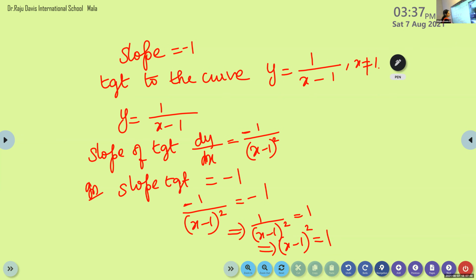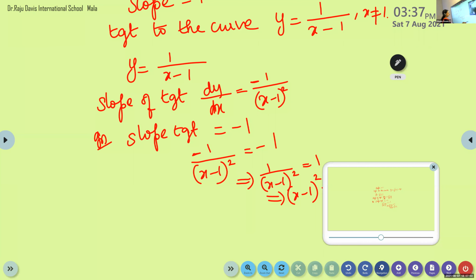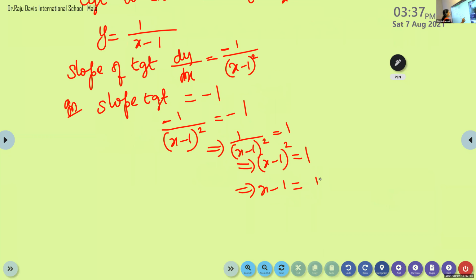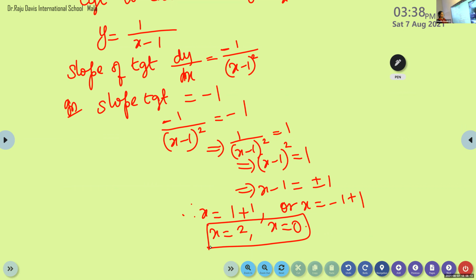When we take root on both sides, we get x minus 1 is plus or minus 1. Therefore, x is equal to 1 plus 1 or x is equal to minus 1 plus 1. So we get x is equal to 2 or x is 0. We get two values for x.